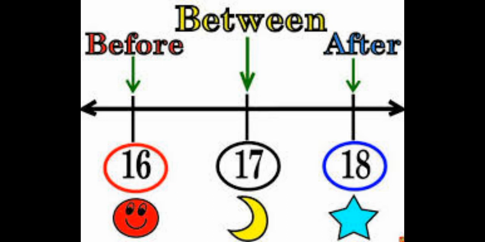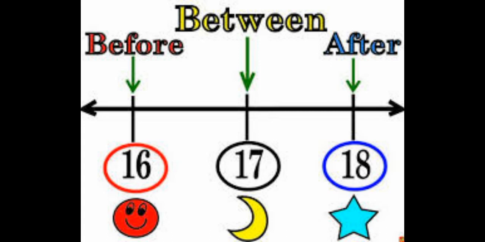The topic that I have chosen for today's lesson is before, between and after. If you remember, first we did the topic about the numbers that come before, then we discussed the numbers that come after, and in the previous lesson I told you about the numbers that come in between. Today we are going to revise all these three topics. In other words, we are going to do the reinforcement of before, between and after. It means that today we are going to discuss the numbers that come before, between and after.